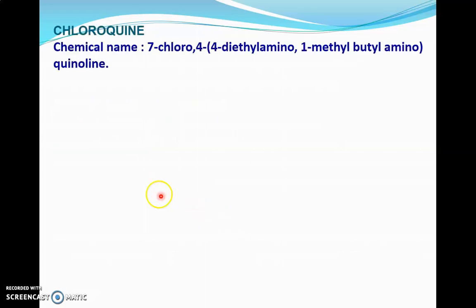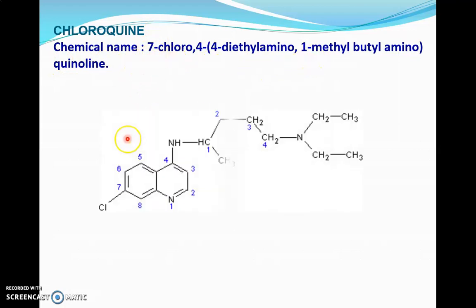The next drug that we are going to deal with is chloroquine. Instead of directly going to the chemical name, we'll first see the structure of chloroquine. It is actually a quinoline derivative. You can see that a quinoline heterocycle is present, and on the 4 position there is an amino and side chain, that's why it is called a 4-amino quinoline derivative. Chloroquine is actually a 4-amino quinoline derivative.